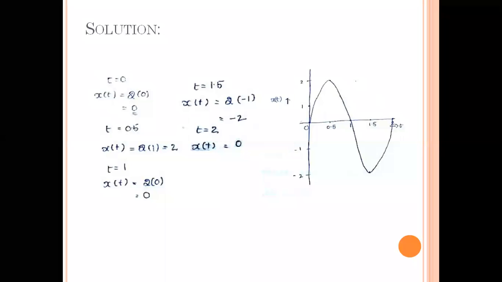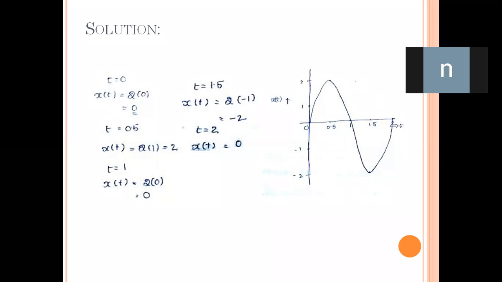Okay. So here I asked you to draw or represent x of t. You are asked to sketch the signal x of t, that is equal to 2 sine pi t. Initially you don't know the shape of the waveform, but we know the sine waveform is defined from minus infinity to plus infinity.